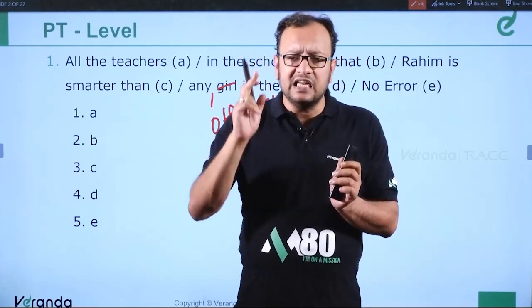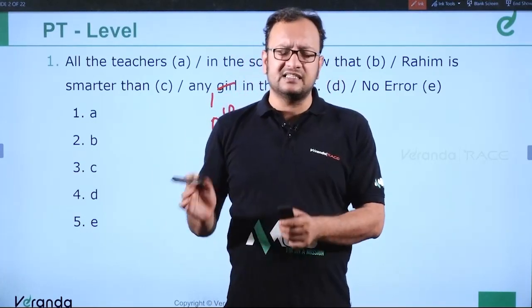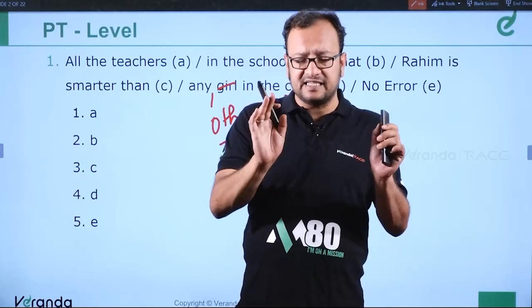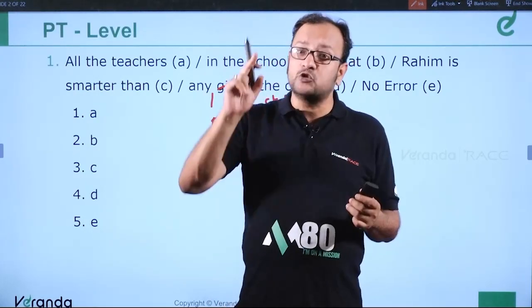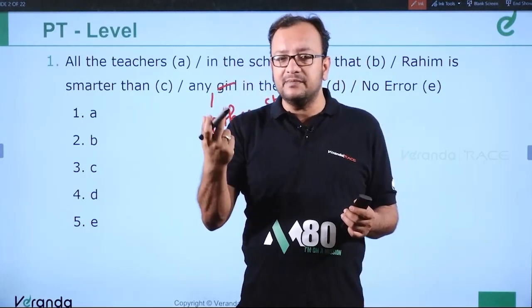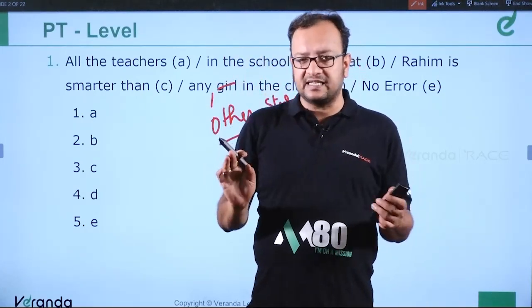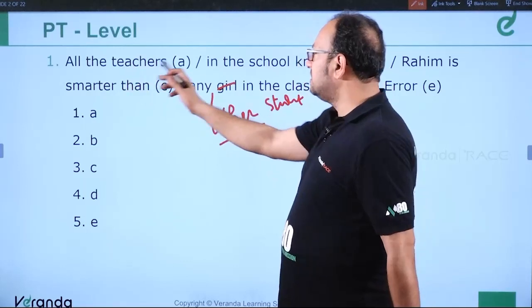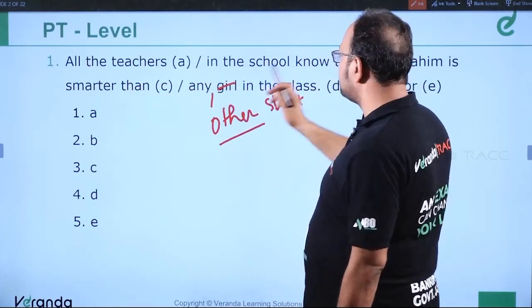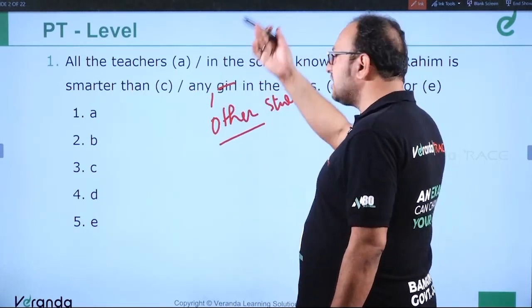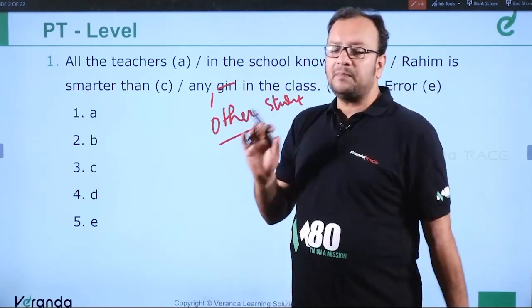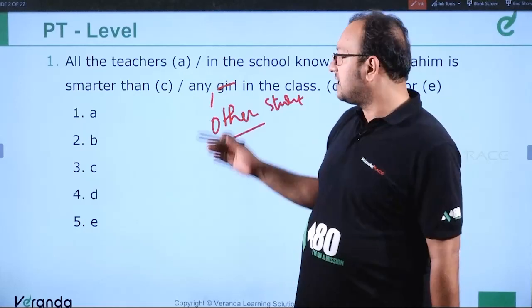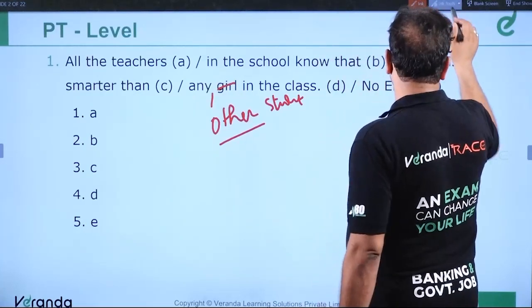So when we say Rahim is smarter than any student in the class, it means Rahim is smarter than himself. Please understand this. That is incorrect. So the answer becomes all the teachers in the school know that Rahim is smarter than any other student in the class. But if we talk about girls, Rahim is not a part of the girl community. So the sentence becomes 100% correct.